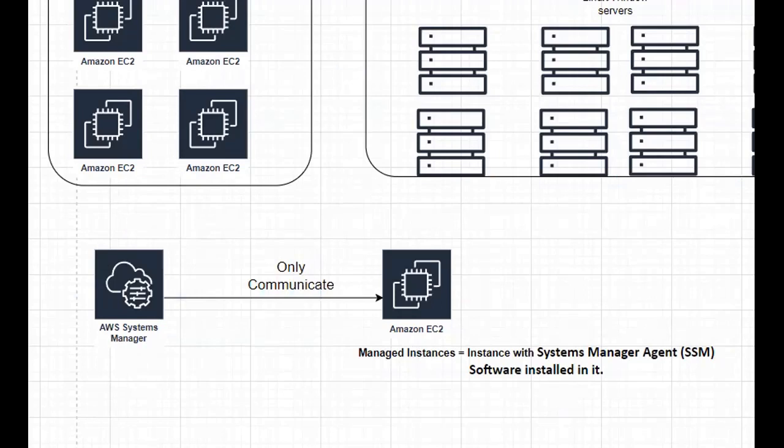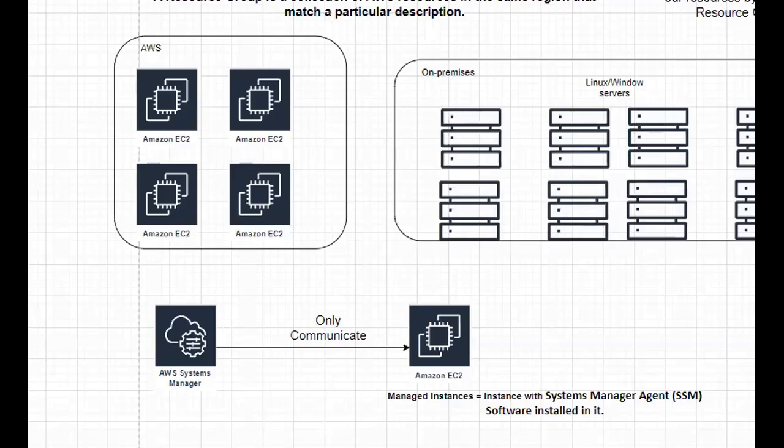So for that, we can use IAM roles and attach that permission to this Systems Manager. Then we can perform any query or operation on these managed instances. By default, what are the instances that are created? That is either Windows or Linux instances created in AWS.